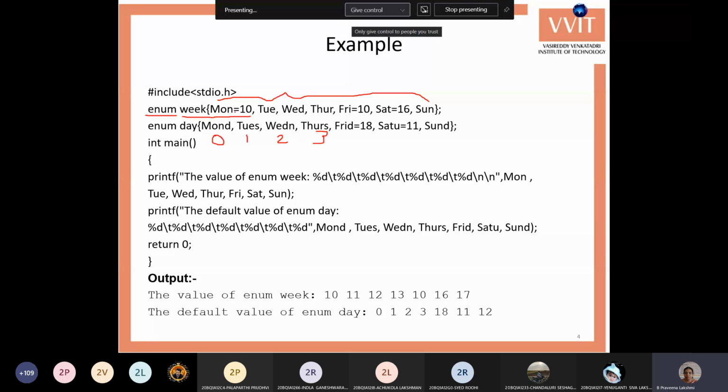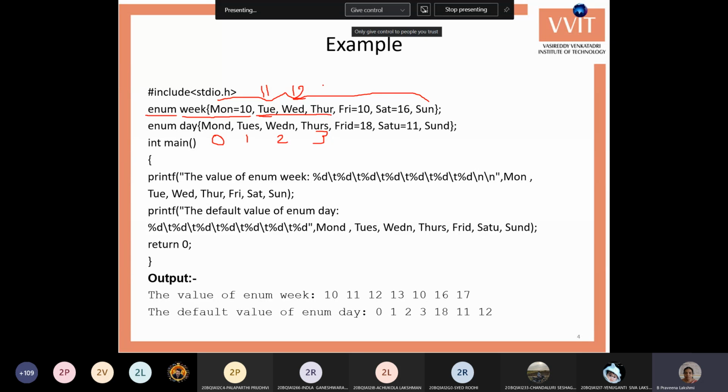Here we are assigning Monday equals 10. Then the names which are not assigned take the value from the previous name. Monday is assigned 10, so Tuesday takes 11, the incremented value of the previous value.